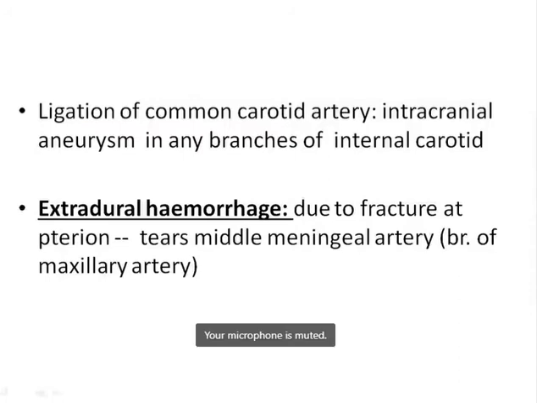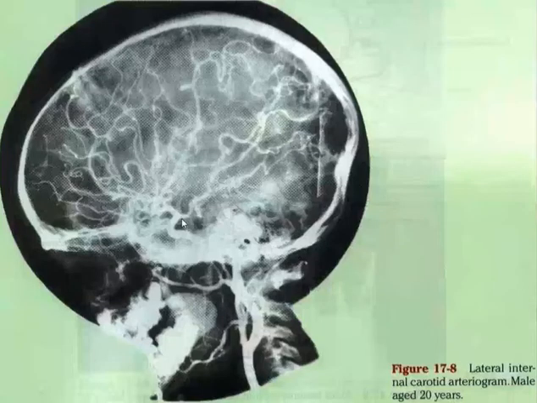So here we can see the lateral internal carotid arteriogram. This is the internal carotid artery and its branches. We can see the normal architecture of the carotid arteriogram, which helps to identify the atherosclerosis or any lesion related to the particular artery.